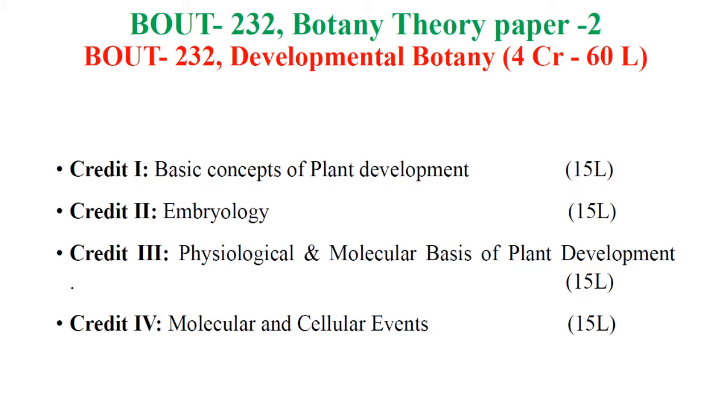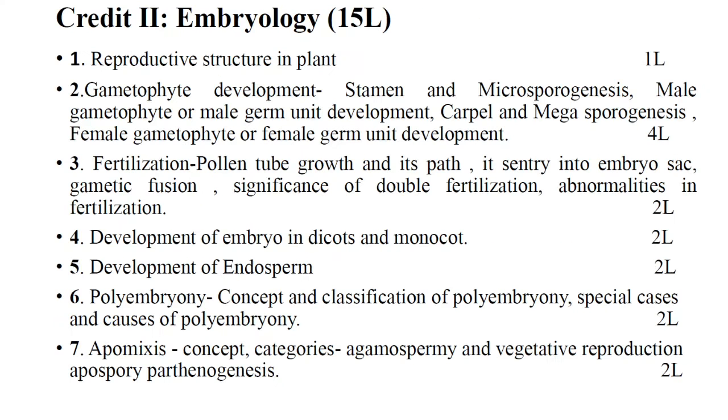Out of these 4 credits, we consider the second one, embryology. Embryology has 15 lectures divided into 7 chapters. Out of the 7 chapters, the first 3 were already completed by Dr. K.N. Gaikwad.